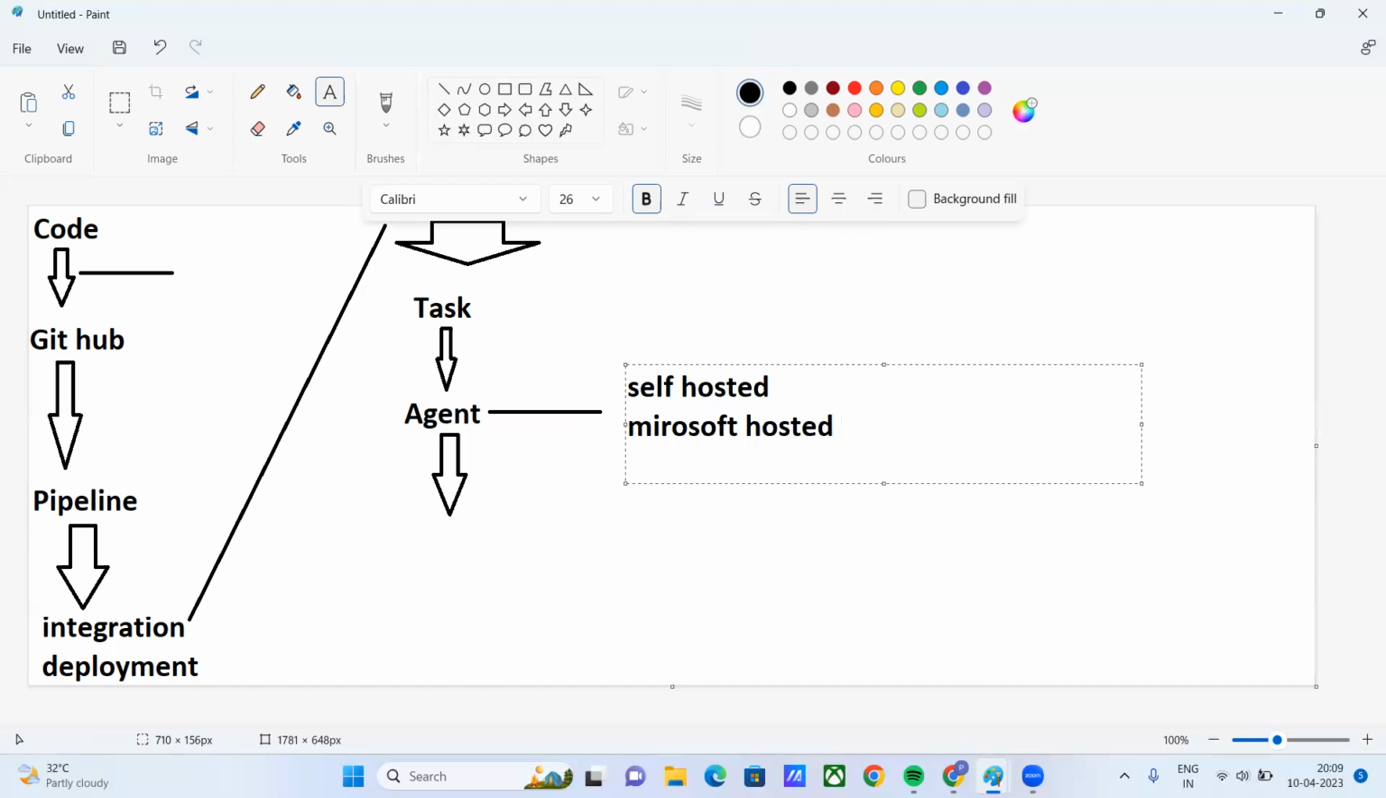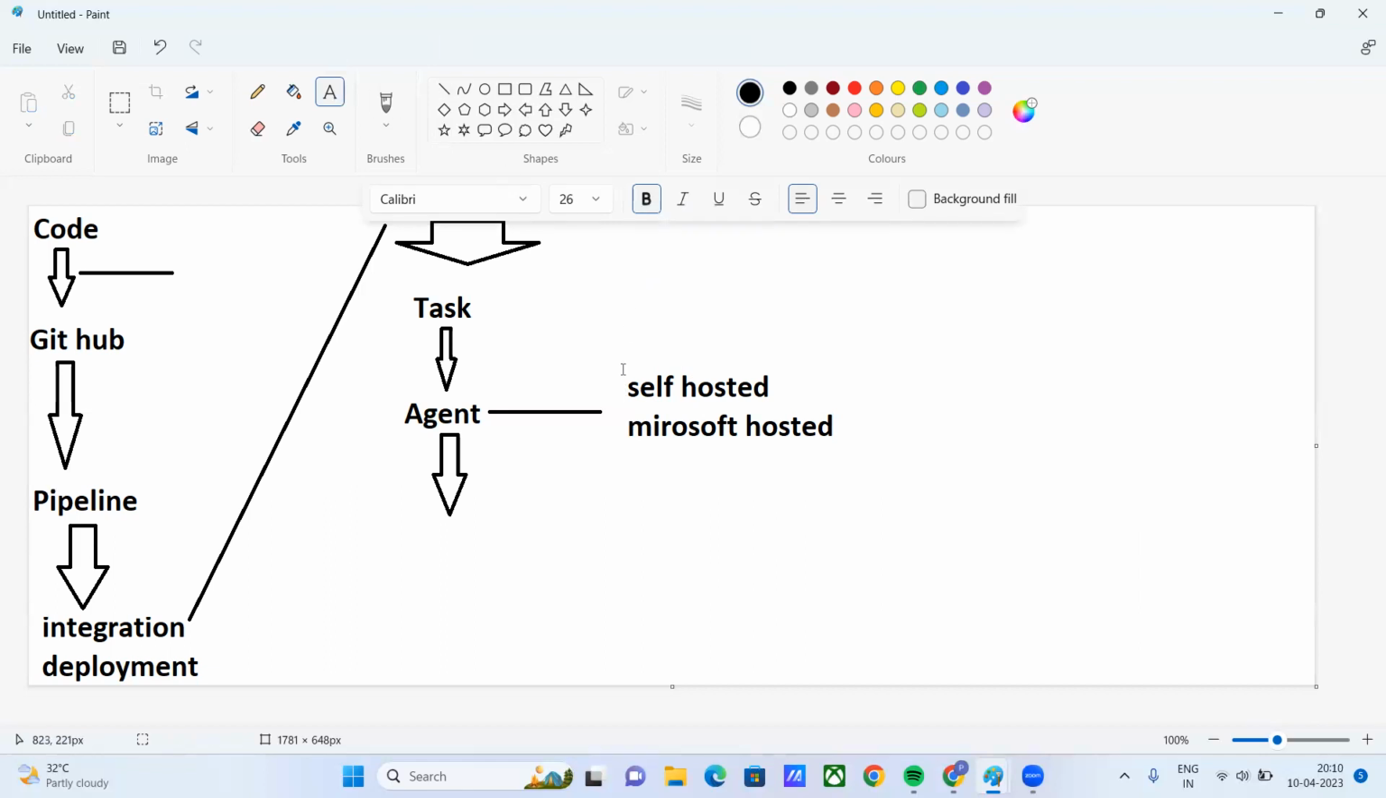Okay. One is self-hosted and another one is Microsoft hosted agent. Agent means, I told you people, it can be a Linux, it can be a Windows, it can be a Mac OS or another type. So self-hosted or Microsoft hosted. Definitely this is a very important question. Keep your mind open.